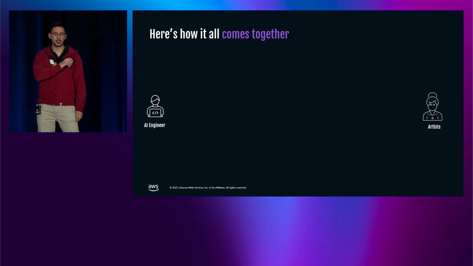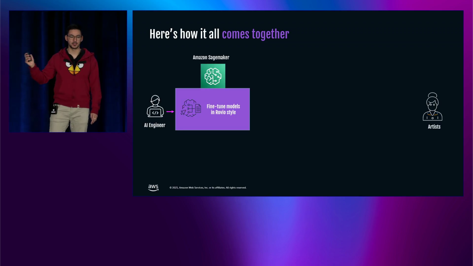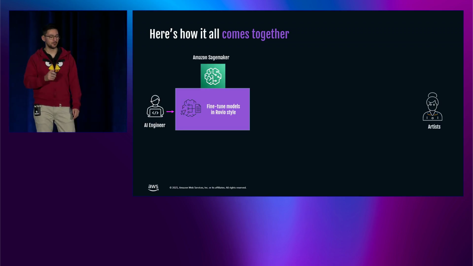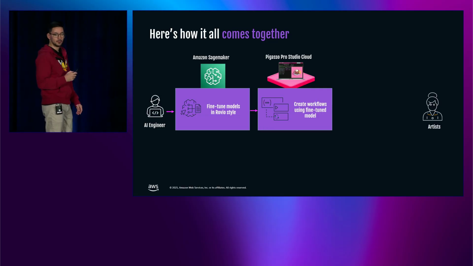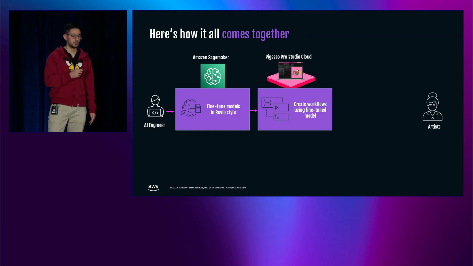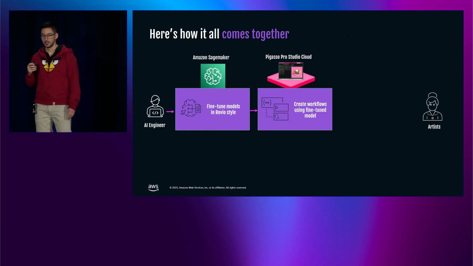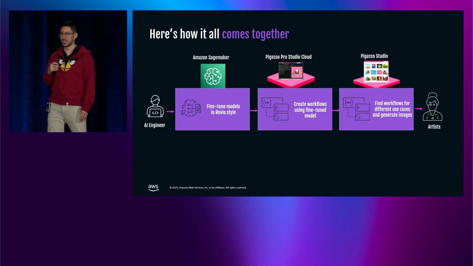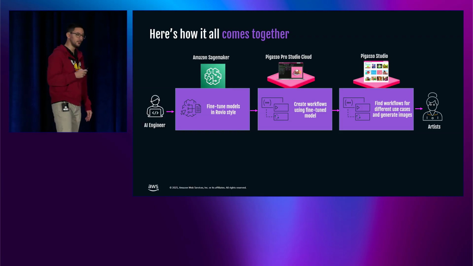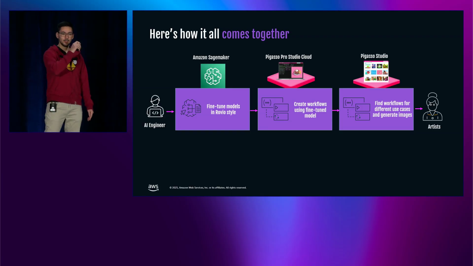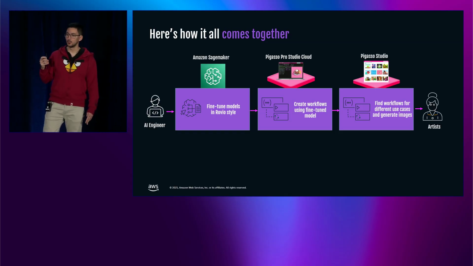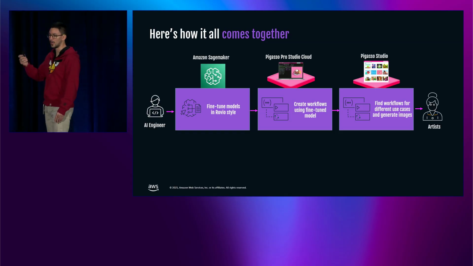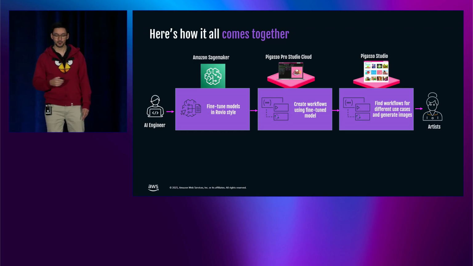So this is how it all comes together. On one side, we have the AI engineer, and on the other side, we have the artist. So the AI engineer fine-tunes images in Rovio style. Then those fine-tuned models are used to generate these workflows that can be used for different use cases. And then we hook these workflows with this Pegaso Studio frontend that our artists can use to really simplify the use cases they want and generate the images.